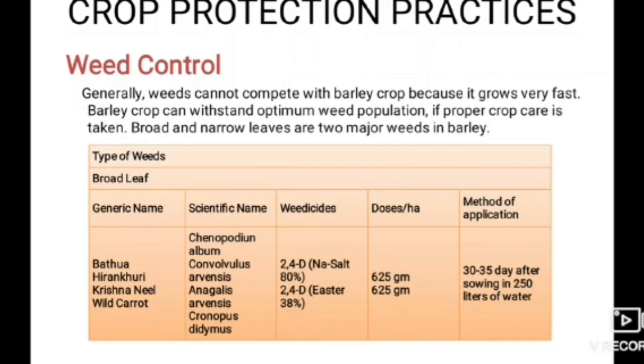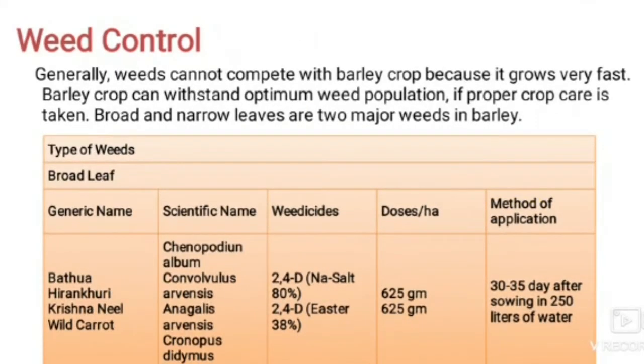Let's see different types of weeds present here and their management. Batua, Hirankuri and Krishnanil, wild carrot are the broadleaf weeds present in barley crop, and these can be controlled by 2,4-D Na salt of 80% and 2,4-D ester salt of 38%. It should be given at 625 grams per hectare, and this application is done 30 to 35 days after sowing in 250 liters of water.